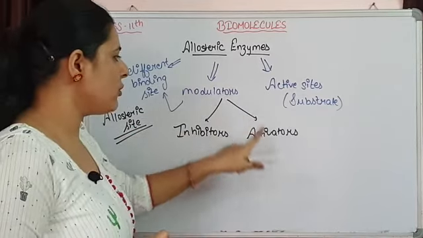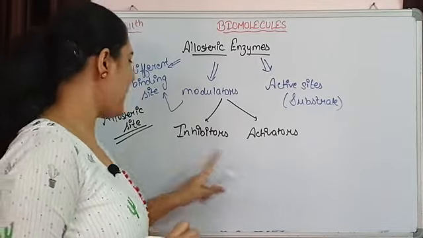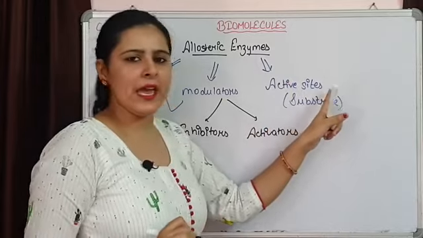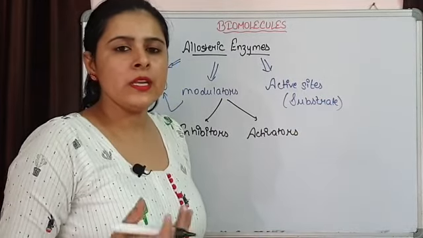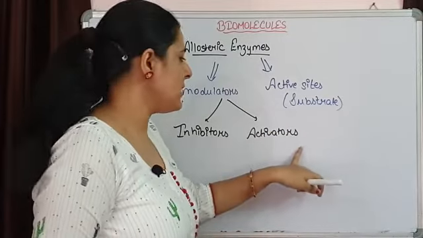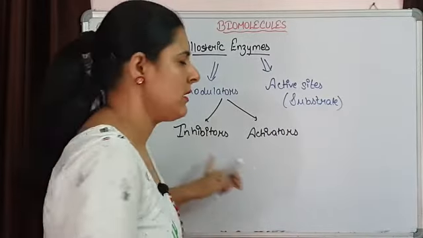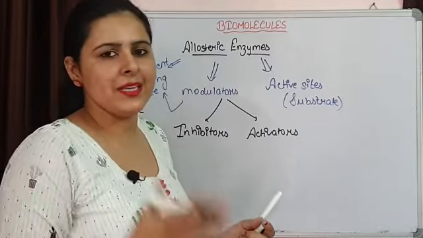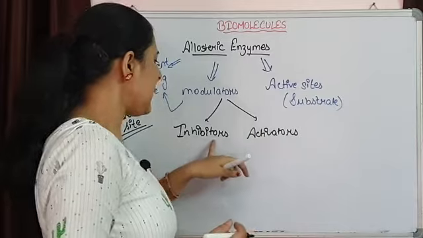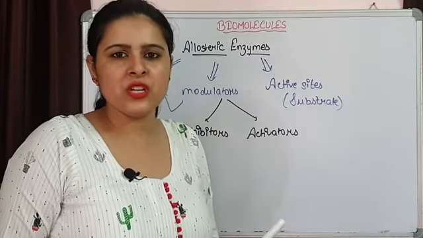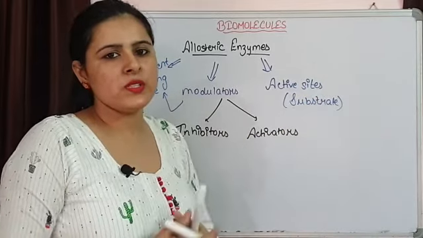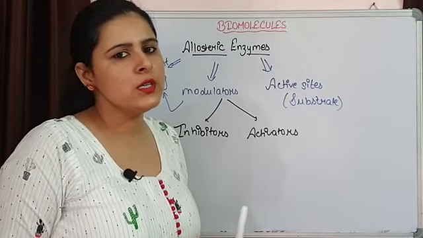So whenever the modulator is an activator and it binds on the allosteric site, that is leading to the change in the active site, so that now it has more capacity to bind with the substrate. That's why they are known as activators. Inhibitors simply means they are inhibiting the binding of substrate at the active site, means they are responsible for such structural changes in the active site that now this active site is no more going to bind with the substrate.